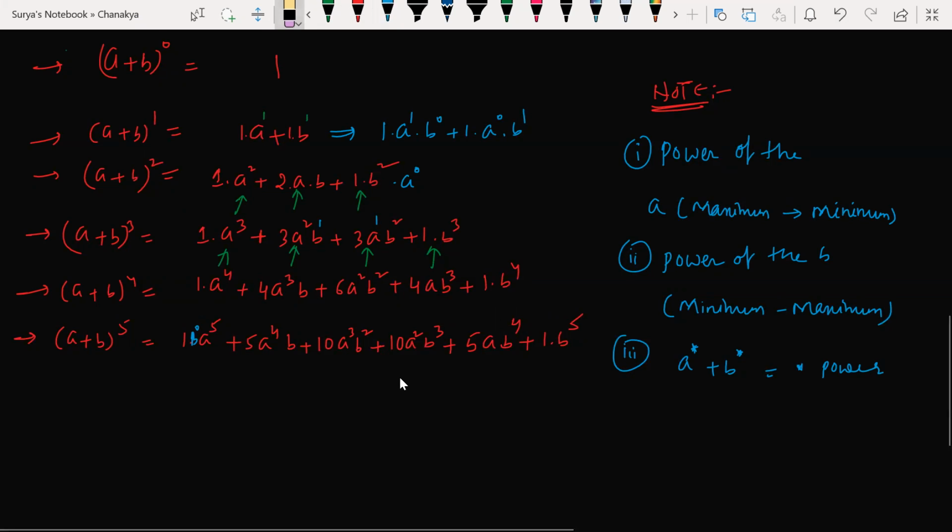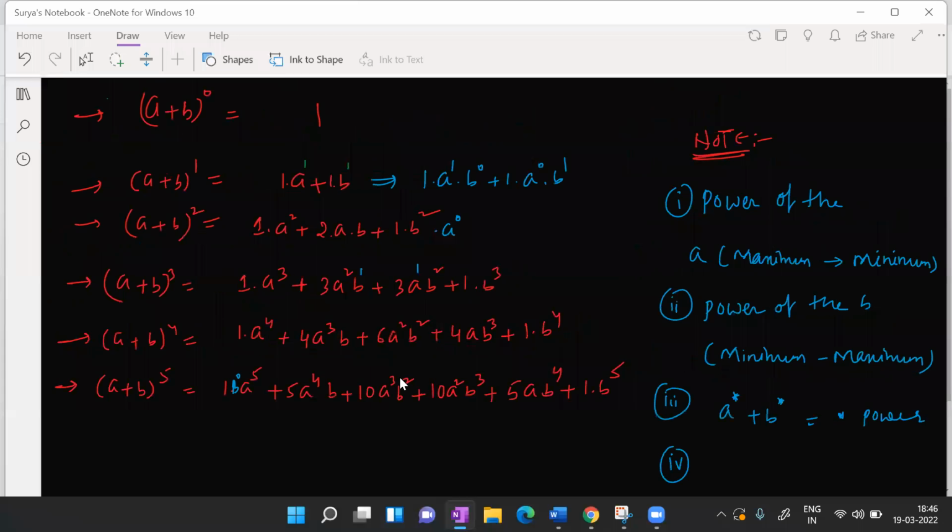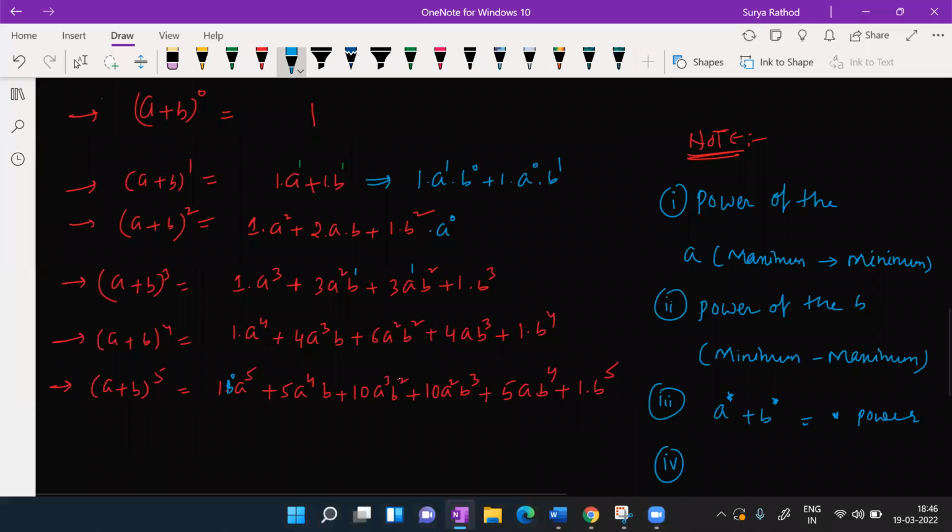Any doubts in this, guys? This is a very sensitive point. You cannot be without responding in the class. Any doubts till this? Any doubts, people? Don't feel shy to ask if you have anything.